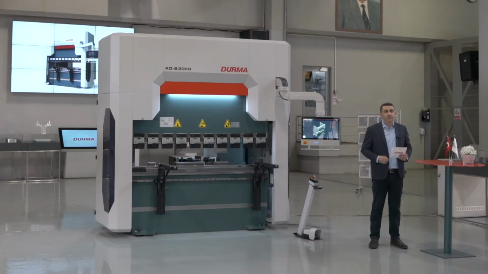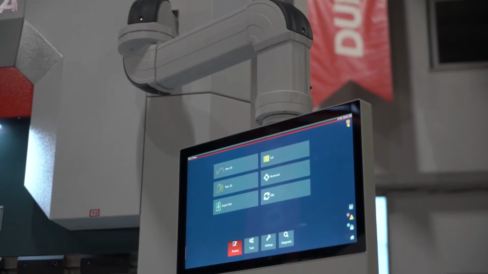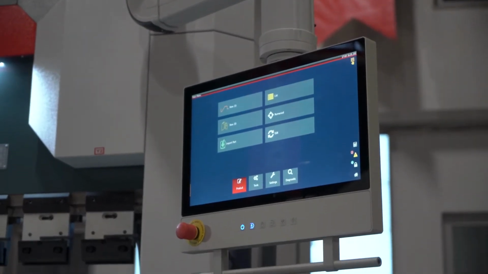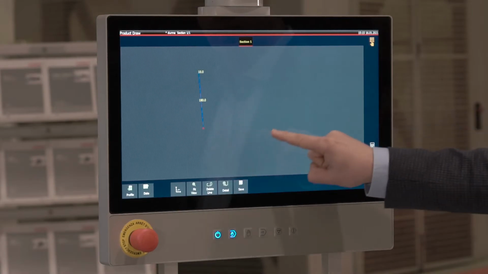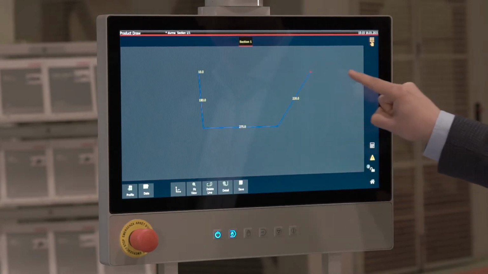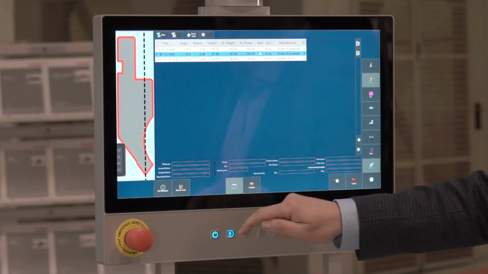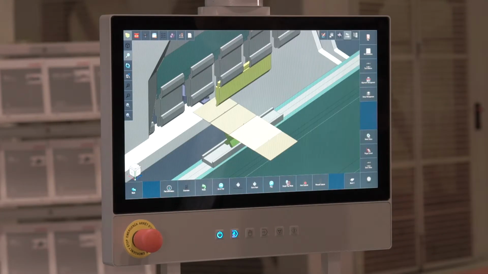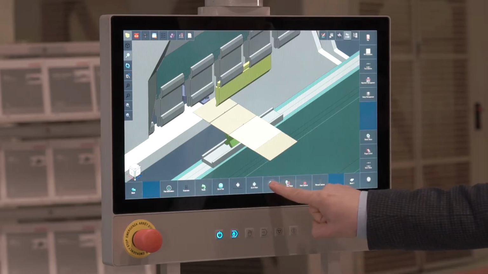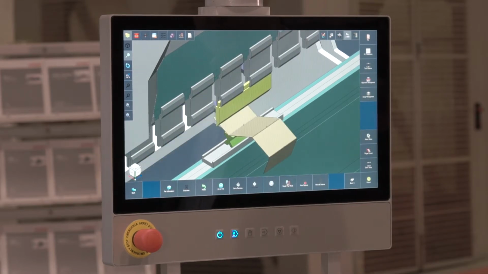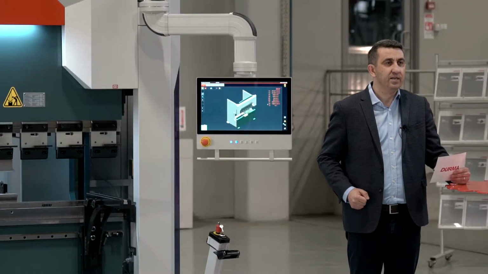This is Hakan. Today, I would like to talk a little bit about the functions and the use of the three-dimensional control unit Sky22, which we have designed for press brakes. With our Sky22 control unit, we make the 2D and the 3D drawings of the part to be bent on a 22-inch screen and simulate the automatic bending sequences by using the tools in the memory of our control unit first, and then have the actual dimensions of the part to be bent.